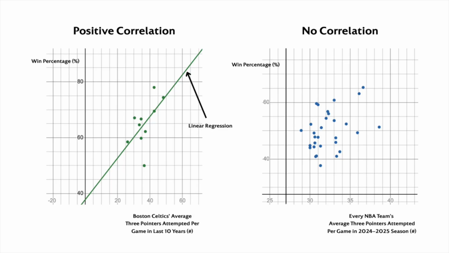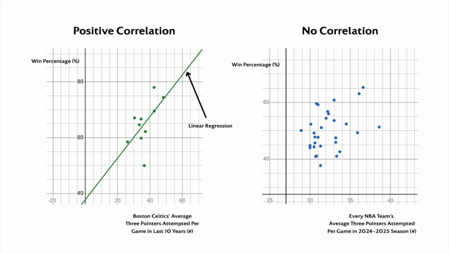Correlation and causation both describe relationships between variables, but the distinction lies in the nature of the link between variables. Correlation is when two variables change together, but a change in one does not necessarily result in a change to the other. For example, in recent NBA seasons, teams such as the Golden State Warriors and the Boston Celtics have achieved extreme success, finishing as top seeds in their respective conferences multiple times. Both of these teams have consistently found themselves at the top of the charts for three-point attempts, and looking at this data from face value, one could conclude that shooting more three-pointers directly leads to team success.